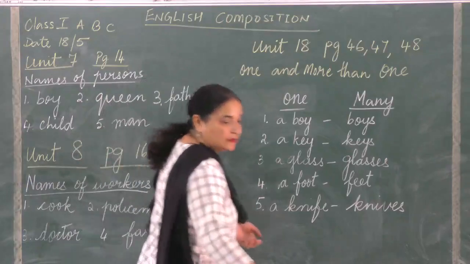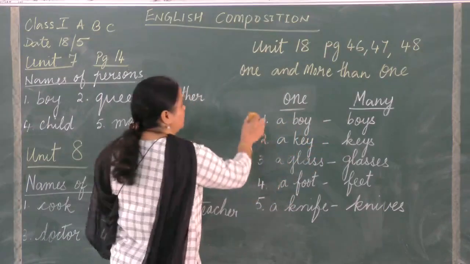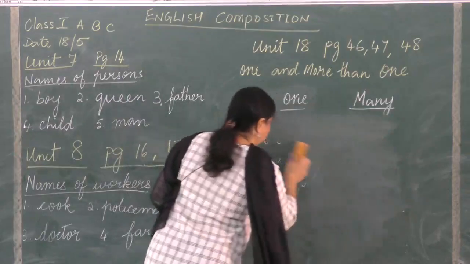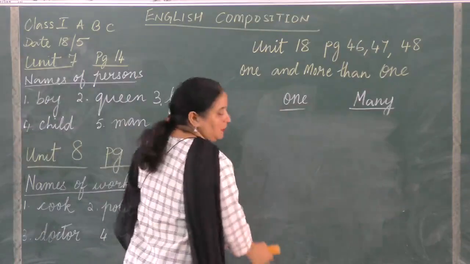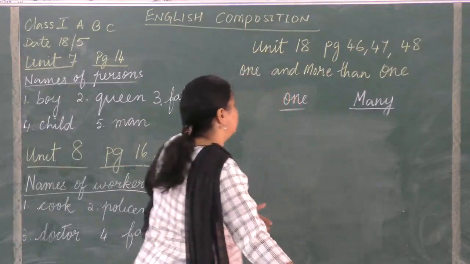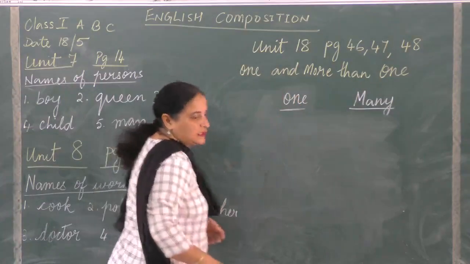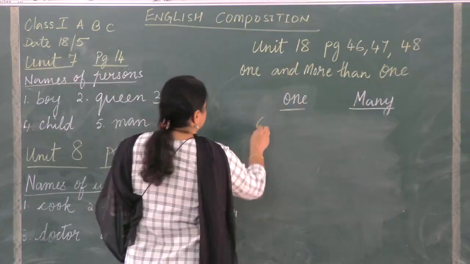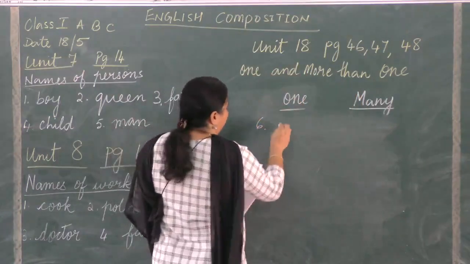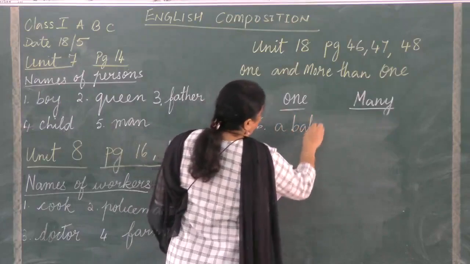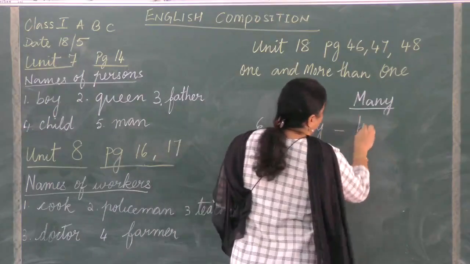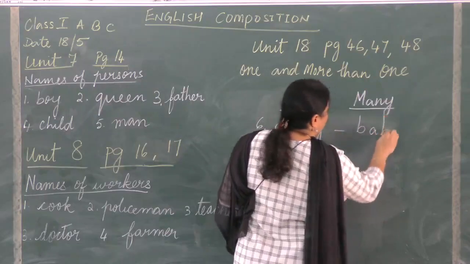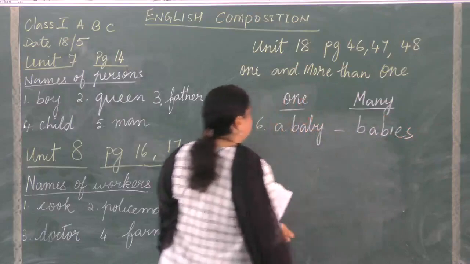Number 6, there are 5 words over here. I'll just rub this. You keep writing one after the other, children, okay? So this is, I have given you 5. This will be number 6. Number 6 is a baby. And then when there are many babies, we cannot say the word baby, we use the word babies.